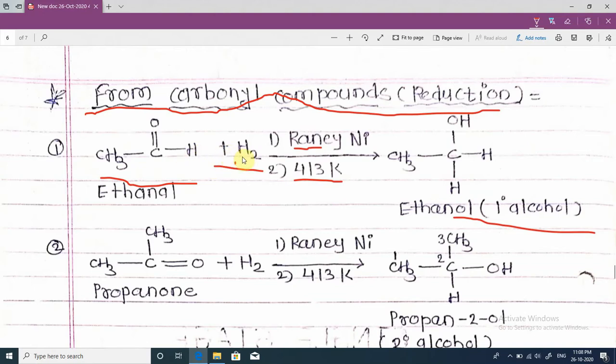So this is the addition of an H2 molecule to this unsaturated carbonyl group. One hydrogen atom attaches to this carbon, and the second hydrogen atom attaches to this oxygen, and ethanol is formed, which means a primary alcohol.